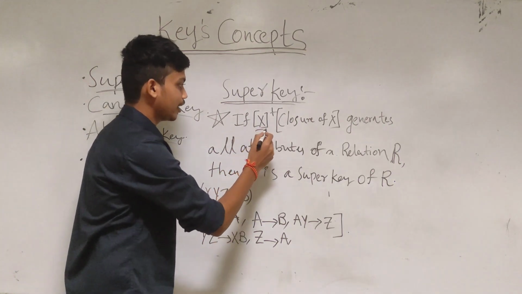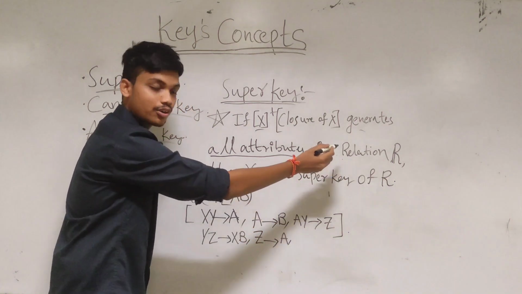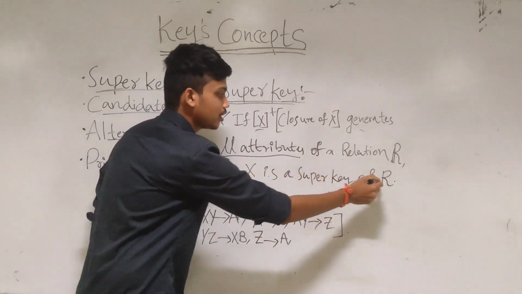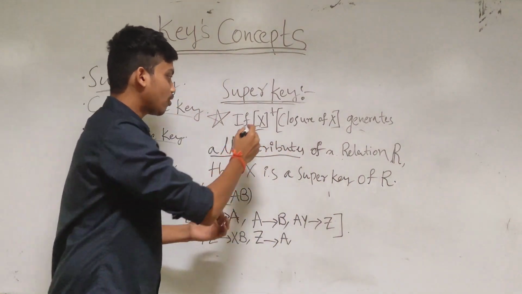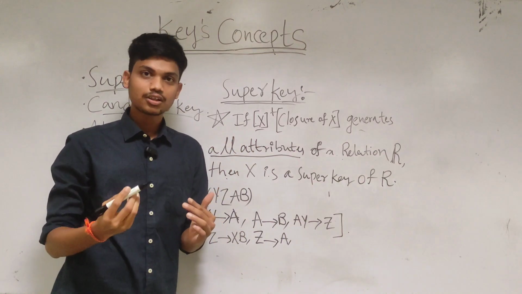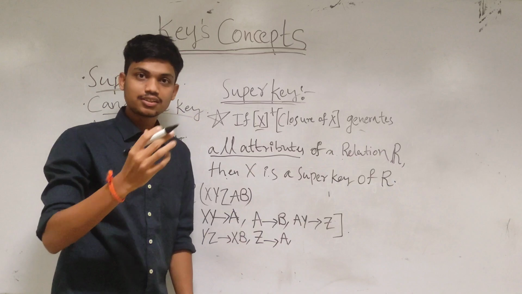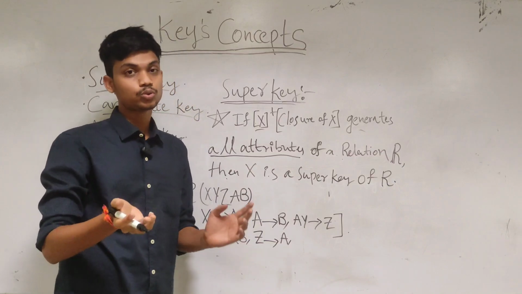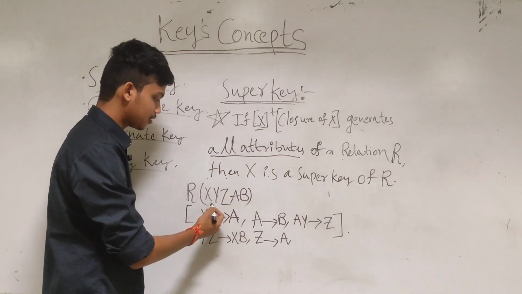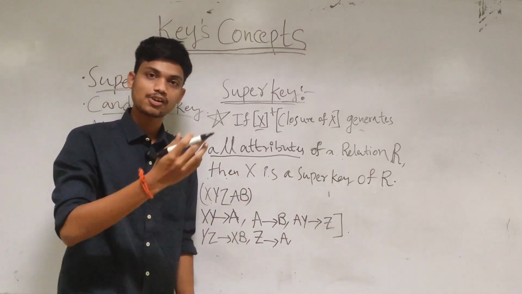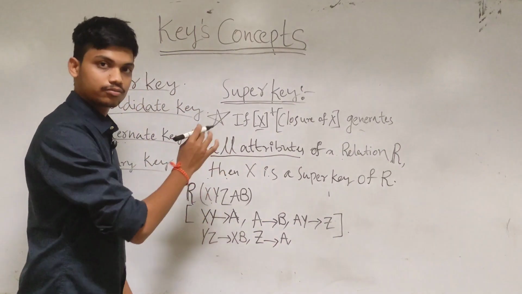Let us say if X closure generates all attributes of a relation R, then X is a super key of R. To understand this definition, you should know what the closure of X is. I have explained the closure of X in detail in a previous video. Before seeing this lecture, I recommend you see my previous lecture. To understand this concept, I am taking the same example I took in my previous lecture. You note it down.